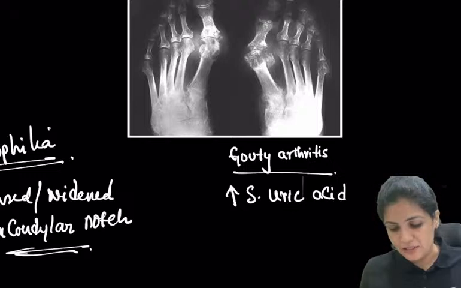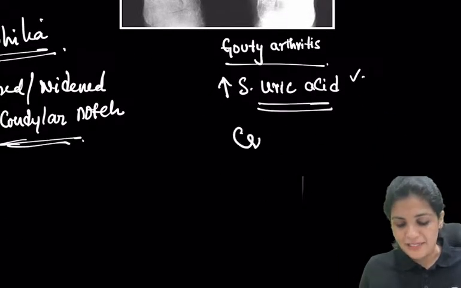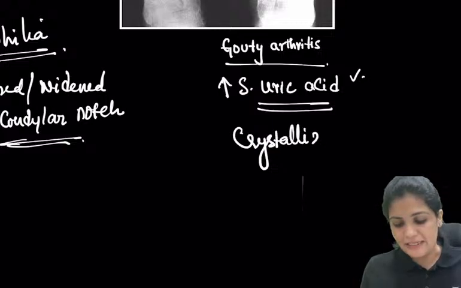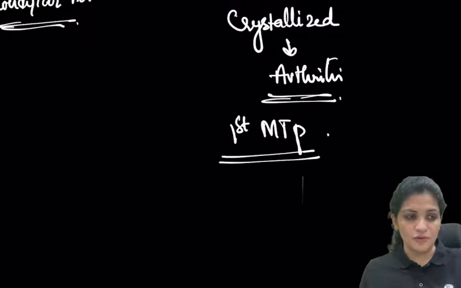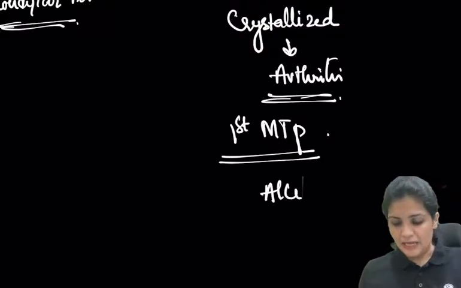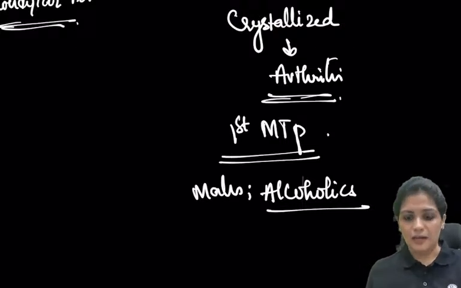With the increase in serum uric acid, the uric acid gets crystallized in the joint, and it causes erosion of the joint, which is called gouty arthritis, and it is usually seen in the first MTP joint. It is most common in the first MTP. And usually it is seen in patients with alcohol use. So male alcoholics, that is your gouty arthritis.